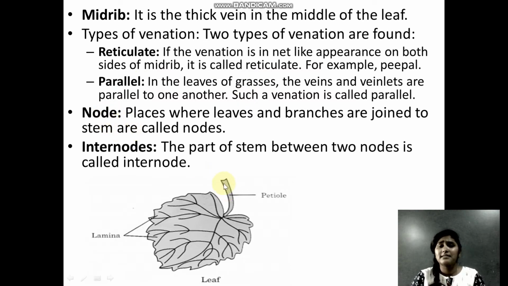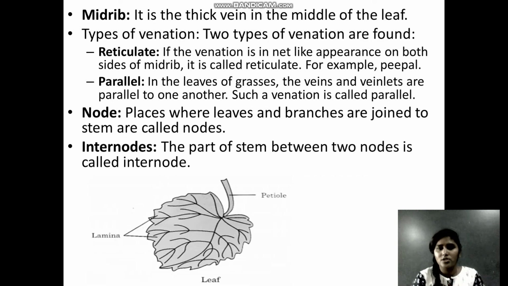And then you have the node. The node is the place where, suppose this is your stem and this is your leaf, the stem and leaf are connected. This area is called the node. And the internode is the stem between two nodes. One node will be here, suppose, and there is one more node over here. This is the main stem, this is one leaf, this is another leaf. So this is called the internode.